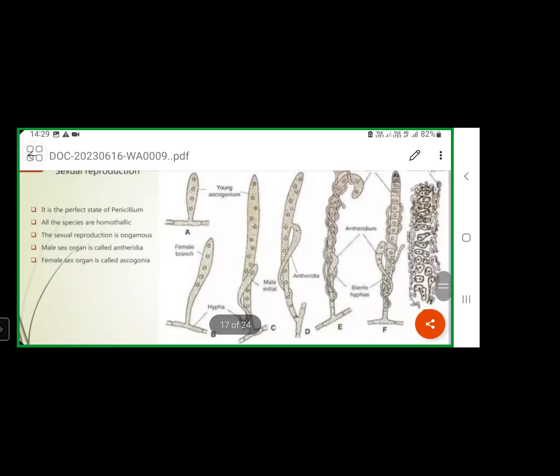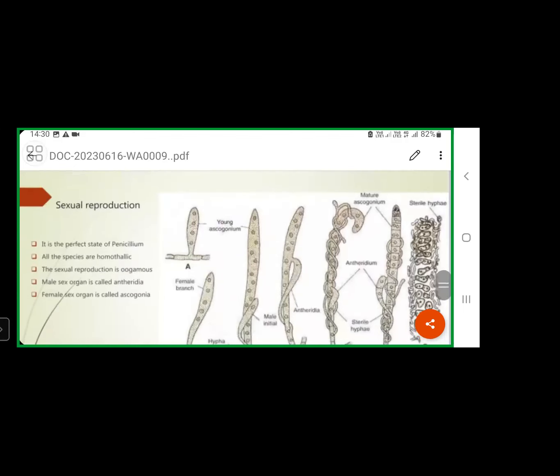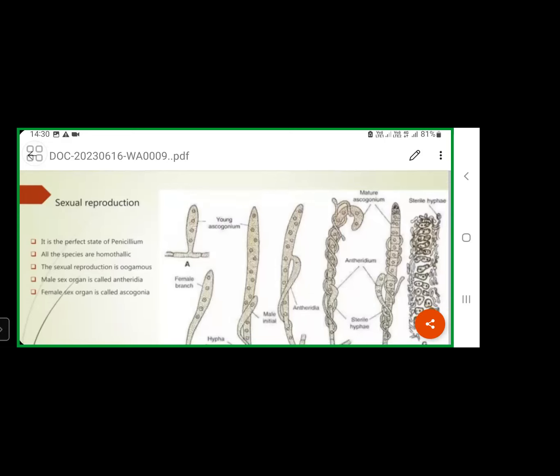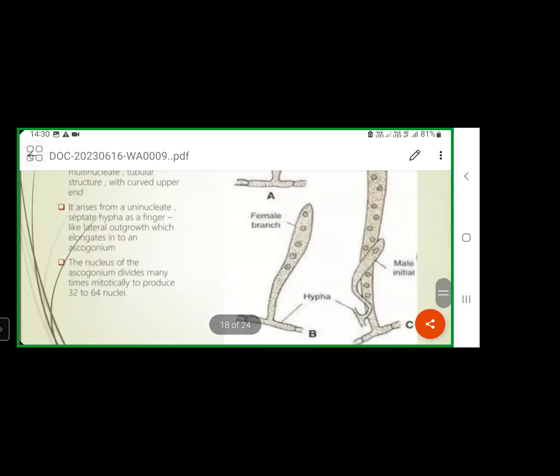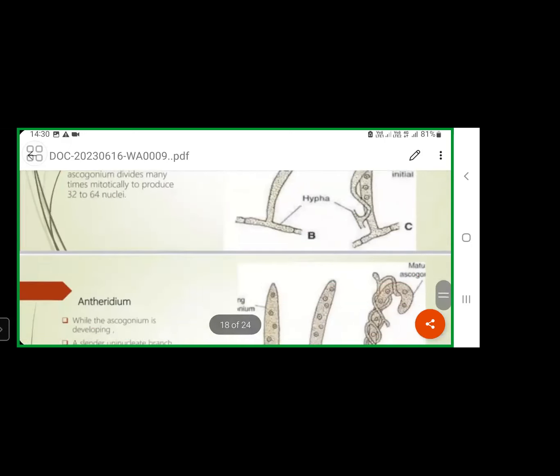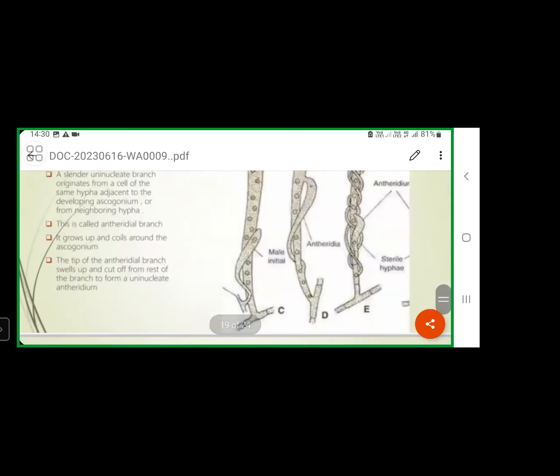Like that, many filaments will form. These filaments will show growth, so the ascogenous filaments increase in length and become elongated.